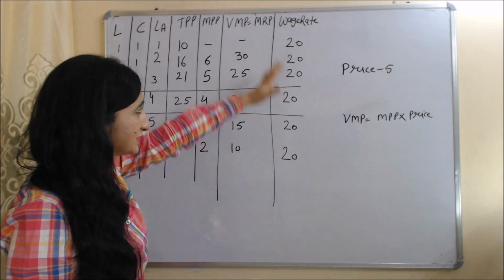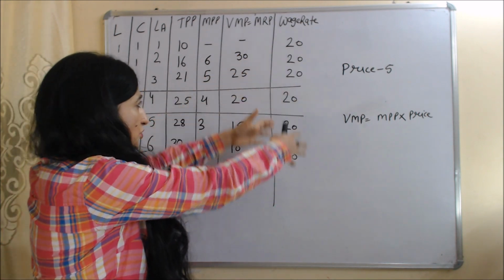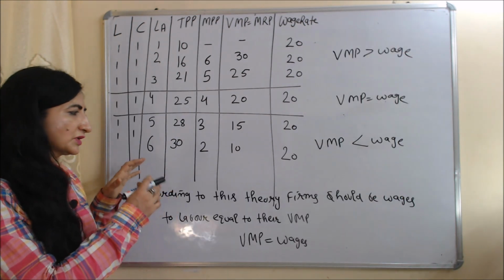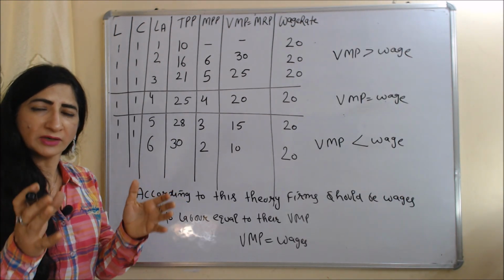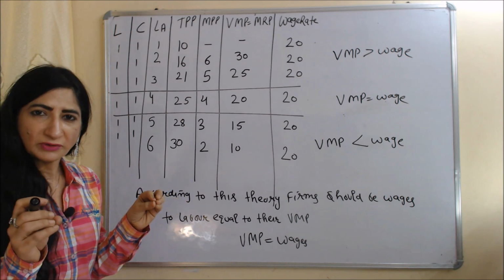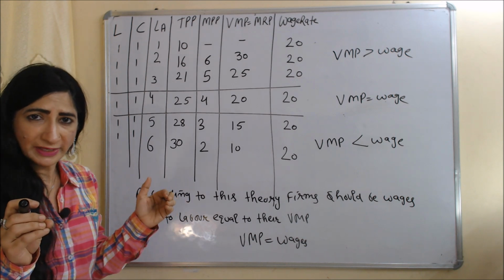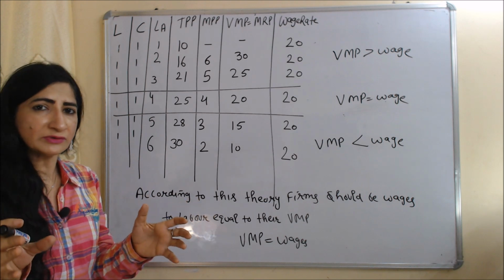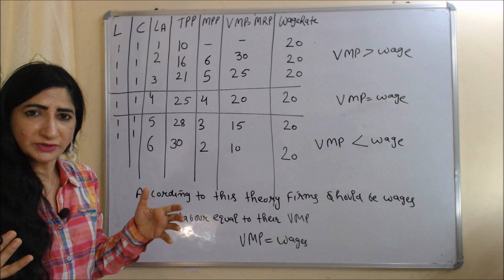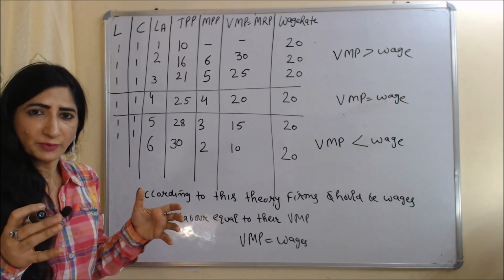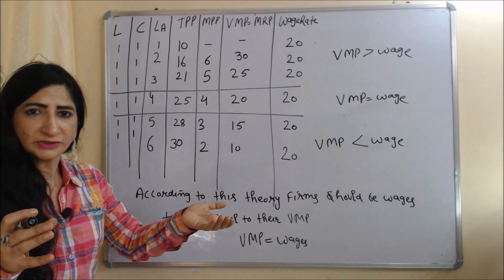In the last column we have wage rate, and in this theory we assume our wage rate is constant. So according to this theory, the firm should pay wages to labor equal to their VMP. Or we can say that according to this theory, the firm should hire labor up to that point where wage rate becomes equal to their VMP.